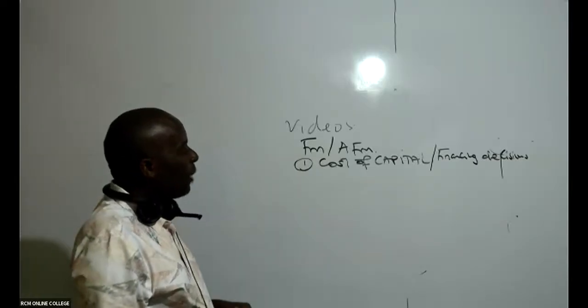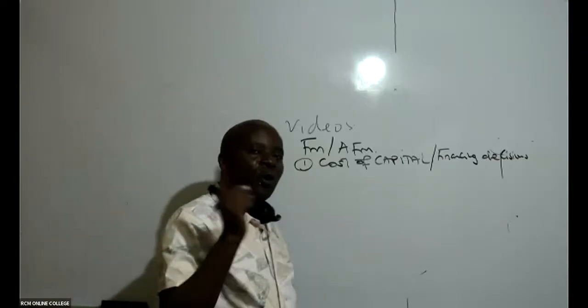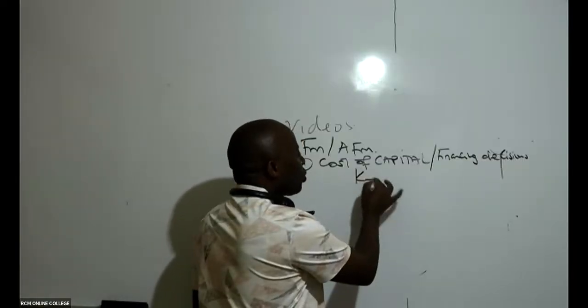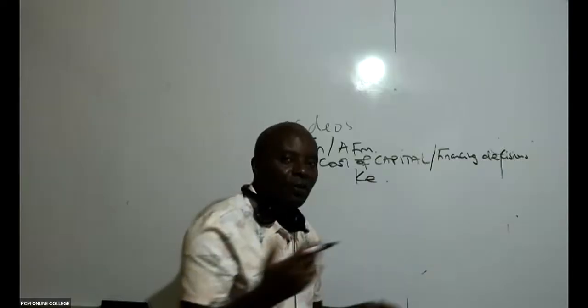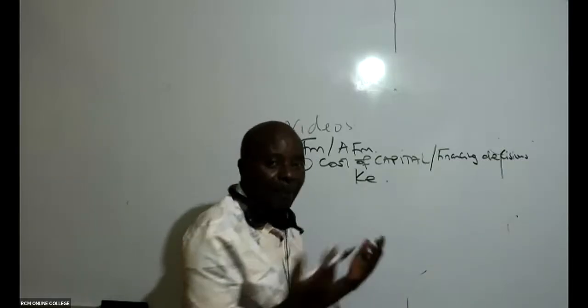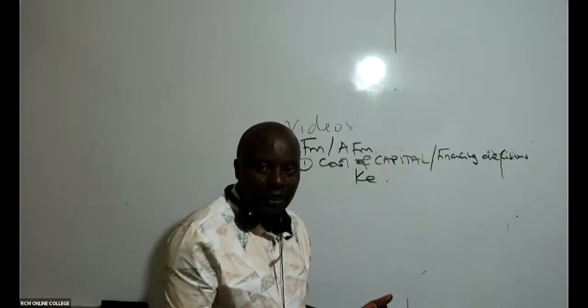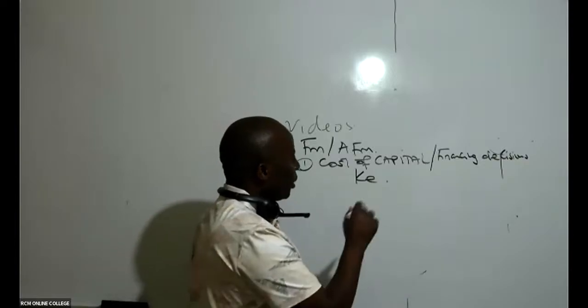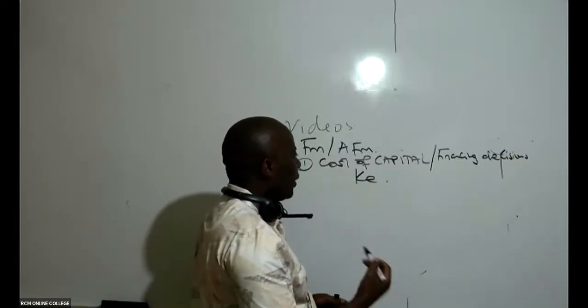So under cost of capital, we must know how to compute cost of capital. In this case, for example, we have cost of equity using the dividend valuation model, using dividends. We have cost of equity using CAPM, and many other methods here. We must know how to get cost of preference shares, cost of debt, etc.